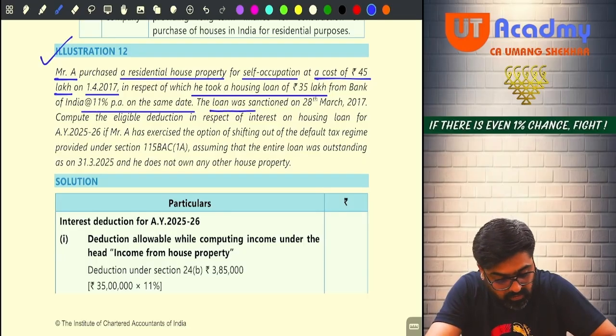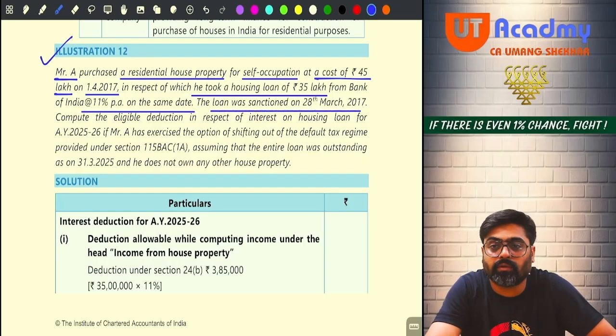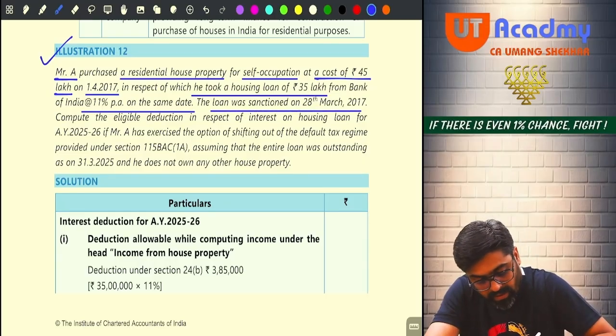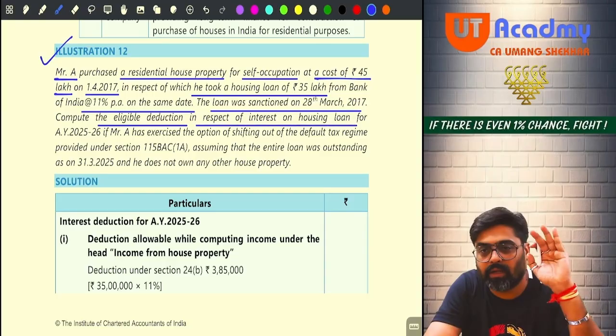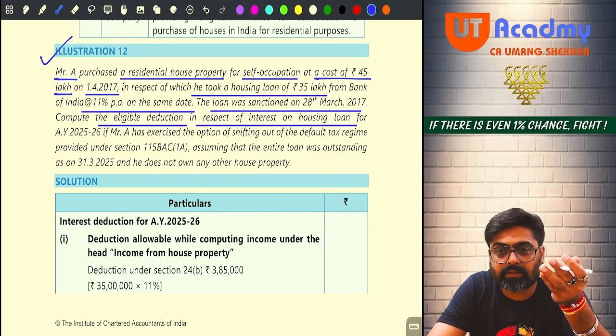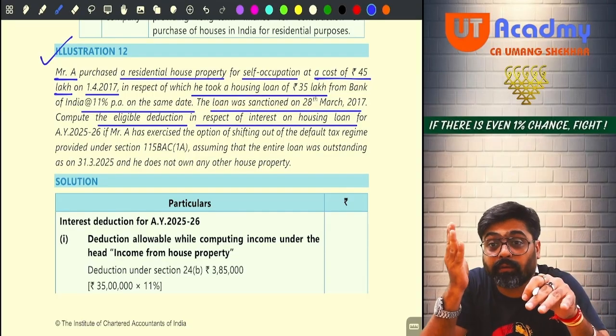The loan was sanctioned on 28th March 2017. Compute the eligible deduction in respect of interest on housing loan. They are not telling you to compute the interest on housing loan deduction under 24B.